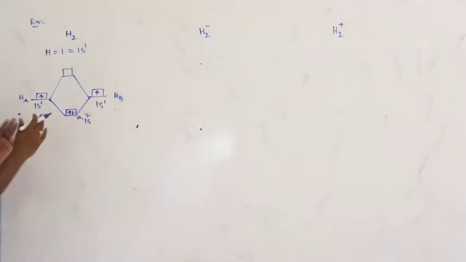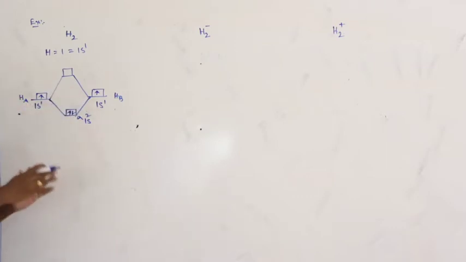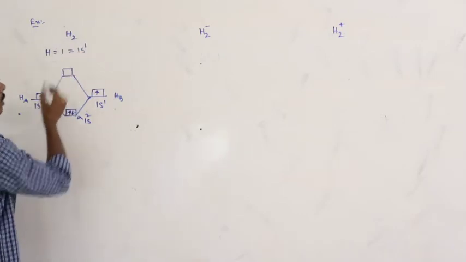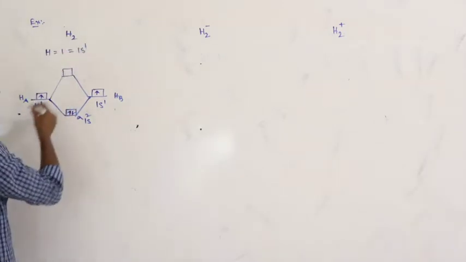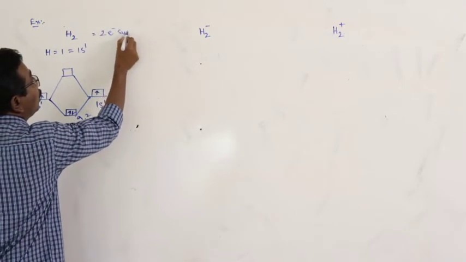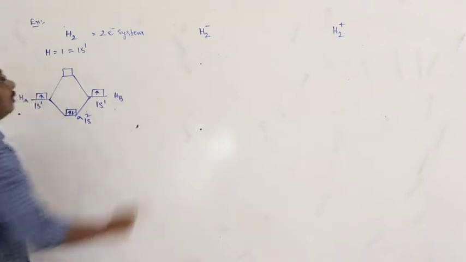But it is very difficult to draw this energy profile diagram for each and every one. So here there are two hydrogen atoms. Each hydrogen atom contains one electron. Total number of electrons, 2. This is known as a 2 electron system.